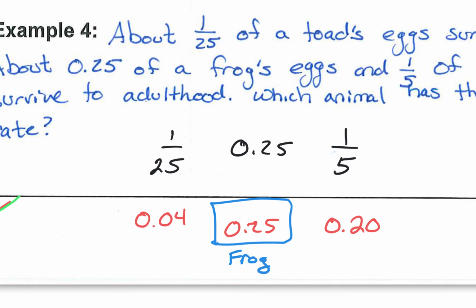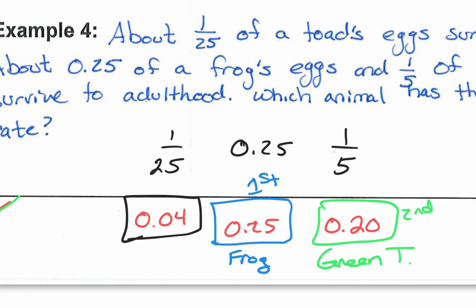Then what would have the middle survival? Okay, Ella? Okay. The green turtle would be second. So the frog has the best survival rate, and the green turtle has the second best. And what about the least survival rate, where it's not so good? All right, Caroline. The toad. Yeah, third best would be the toad. Okay, poor toad.